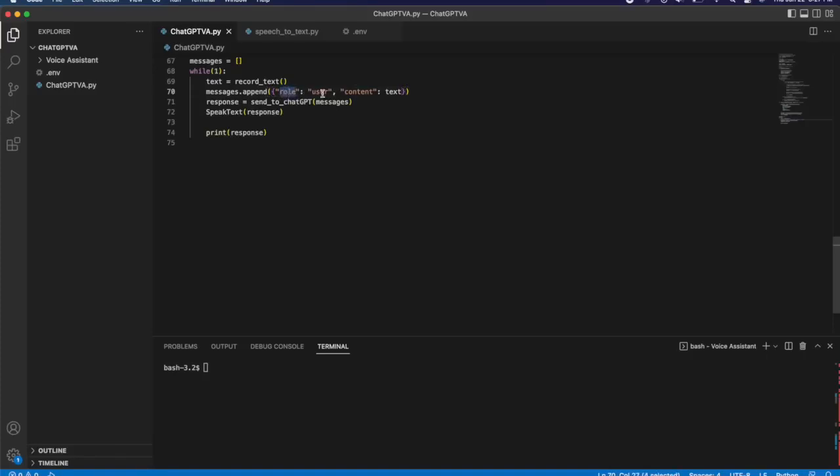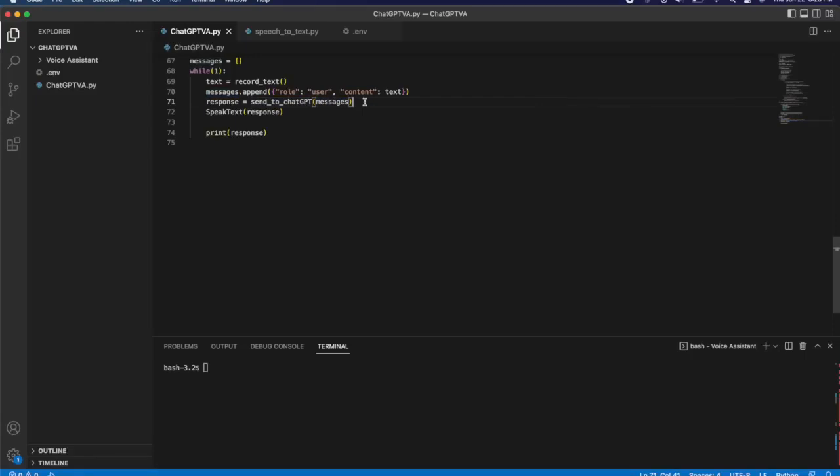The first entry is the role, and the second entry is the content. The point of the role is to tell ChatGPT who said this text. And in this case, it's us that said the text. It's not ChatGPT, it's us. So we put user for the role, and as for the content, we just put the text that we just said. And once that messages array is updated, we take that messages array and we send it to ChatGPT.